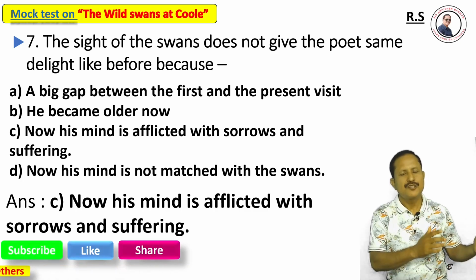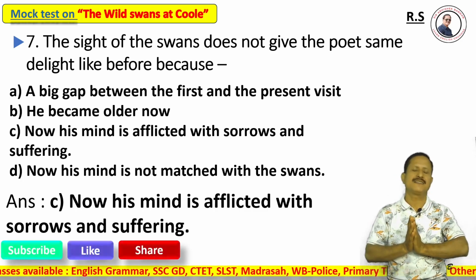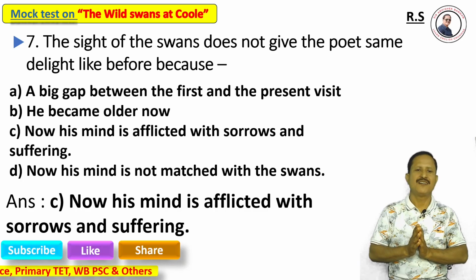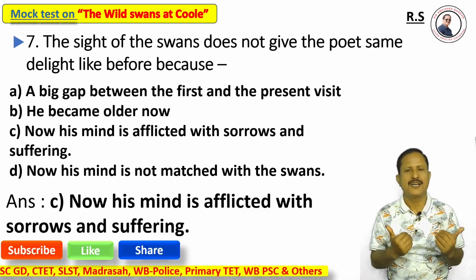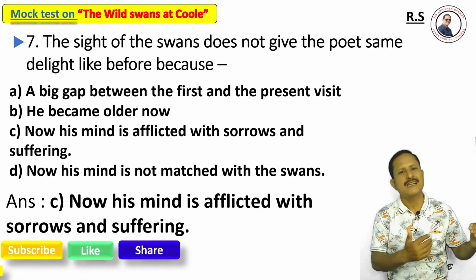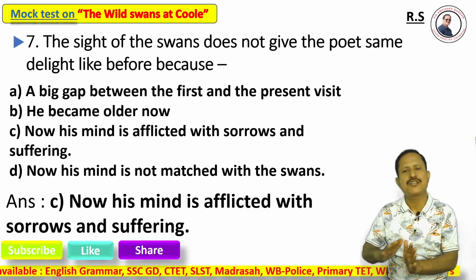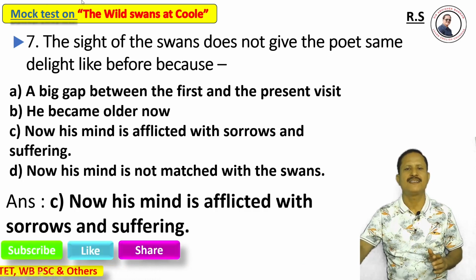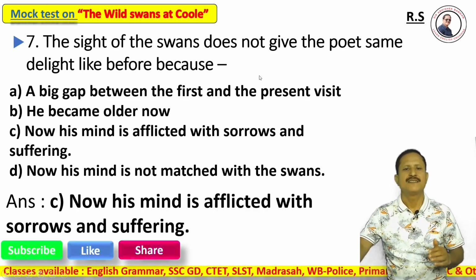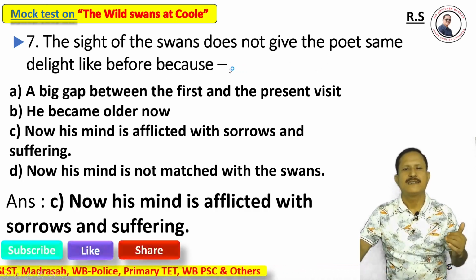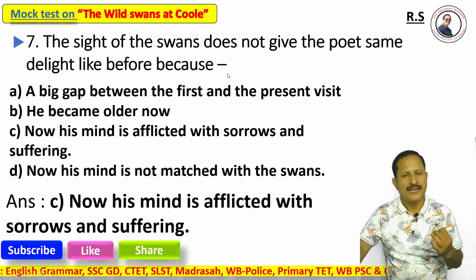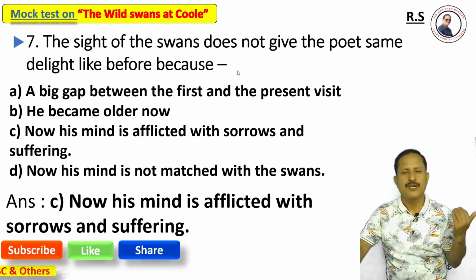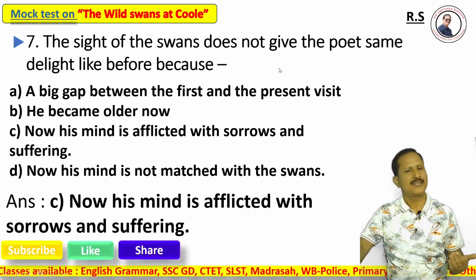Here, all the options are also correct. But now his mind is afflicted with sorrows and sufferings, and his idealism was shattered. And that's why the poet does not feel the same pleasure that he obtained on his first visit.